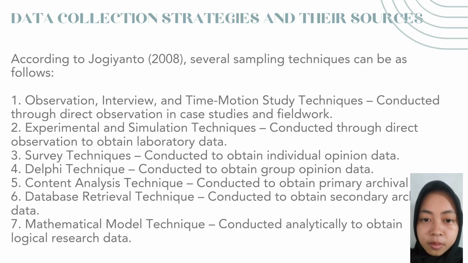Two, experimental and simulation techniques, conducted through direct observation to obtain laboratory data. Three, survey technique, conducted to obtain individual opinion data. Four, DLP technique, conducted to obtain group opinion data.